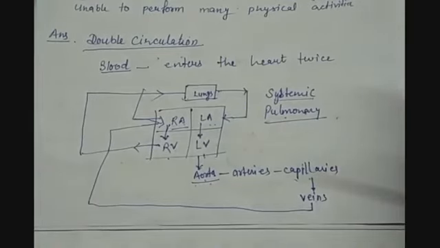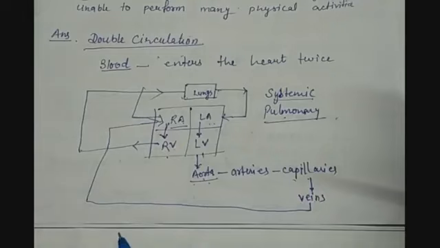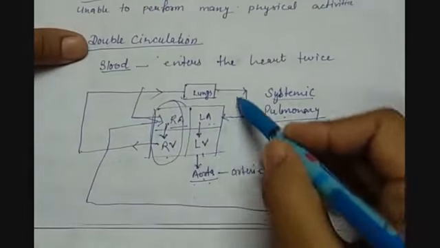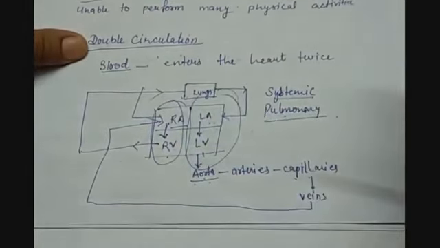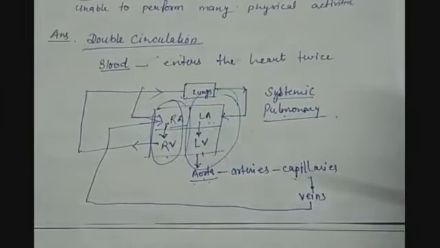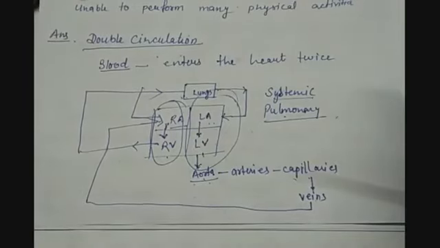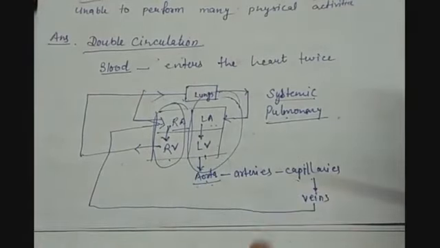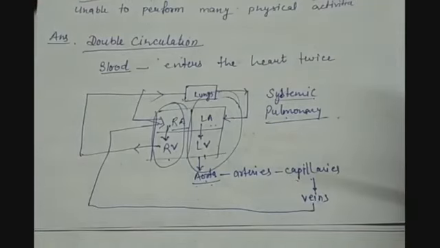And why is this double circulation important? Because due to this double circulation, the deoxygenated blood enters only the right part of the heart, and oxygenated blood enters the left part of the heart. So this way we are keeping the deoxygenated and oxygenated blood separate, which provides more efficiency of oxidation, and it is a more efficient way of keeping the two different types of blood in different vessels.